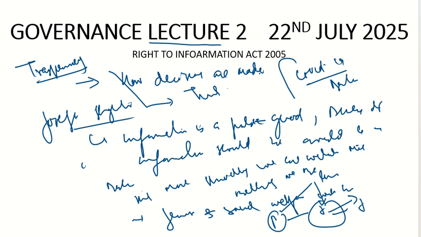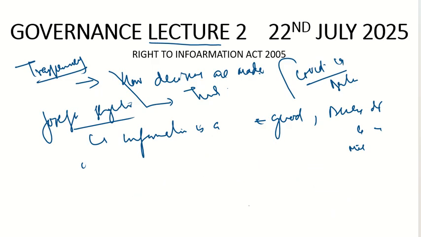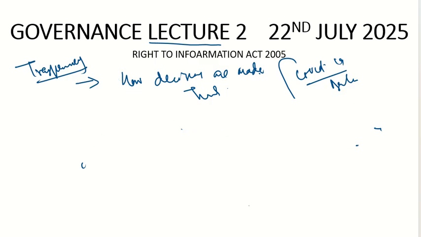So till now I hope you have understood the challenges. The first topic we discussed today was the challenges to governance in India. We saw that there are three challenges, leaving aside corruption and all those cases. The first one is power dynamics. The second one is social fragmentation. Then the third one is cultural negotiation.